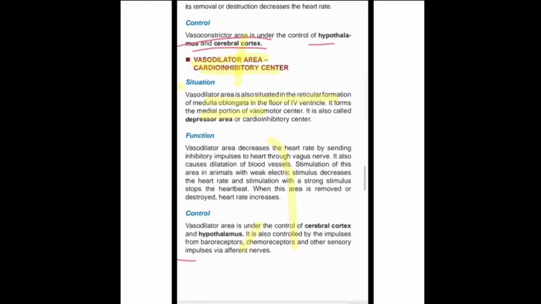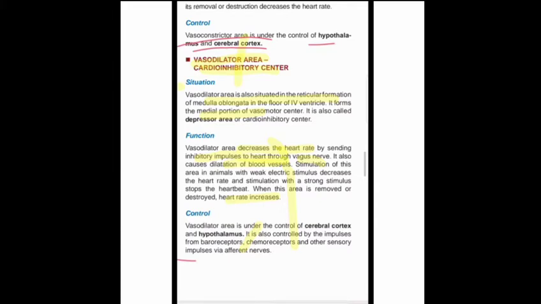Then the function of the vasodilator area. Its name itself says that inhibitory impulses are sent by this area to the heart by the vagus nerve, so that the heart rate decreases. Dilation of the blood vessels occurs, and the heart rate decreases because it is the inhibitory area.